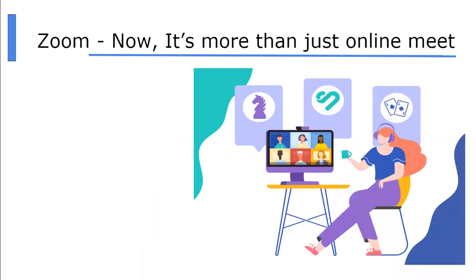We have so many wrong beliefs related to Zoom. We believe that Zoom is there only for online meetings, but Zoom is not just for that. Actually, Zoom was innovated in 2011. And again, we have a wrong belief that it's a Chinese app. Let me clarify that it's not a Chinese app. It was innovated by a Chinese American named Eric Yuan in 2011, and we can say that it's an American company.